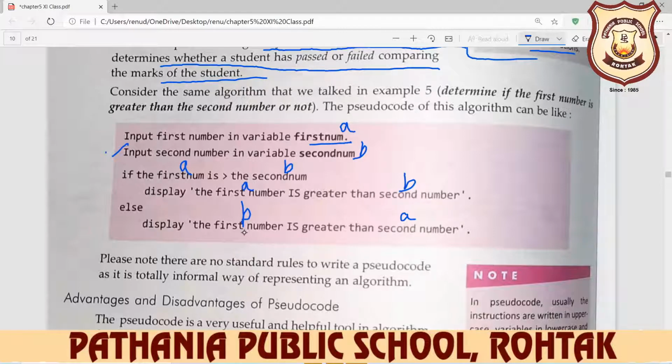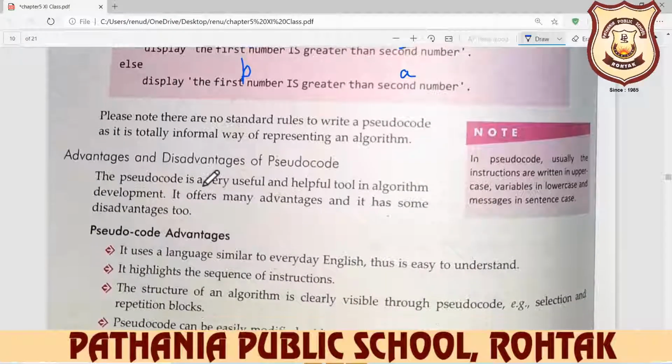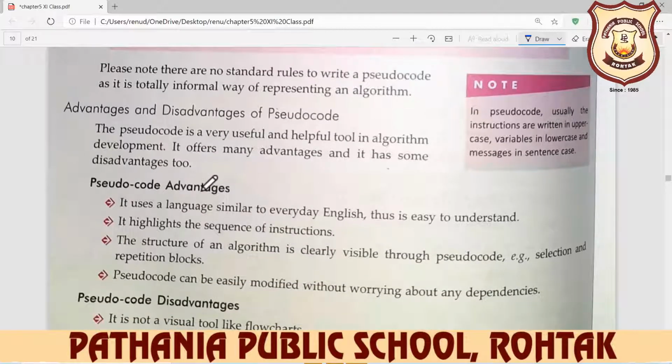So some advantages and disadvantages of pseudocode. First we are talking about the advantages of pseudocode here. The pseudocode is a very useful and helpful tool in algorithm development. It offers many advantages and it has some disadvantages too. So first we're talking about the advantage. It uses a language similar to everyday English, thus it is easy to understand.